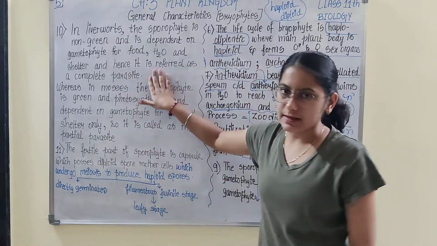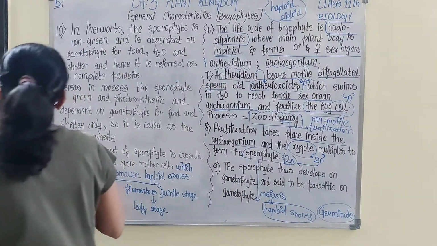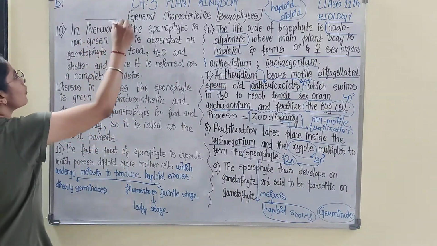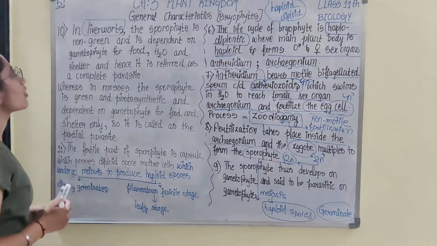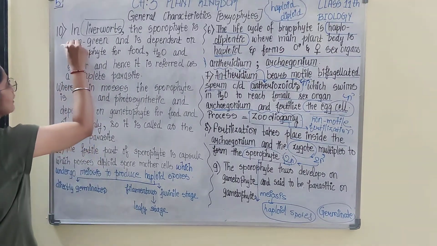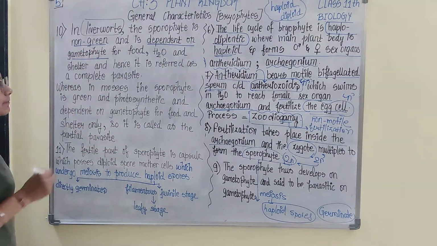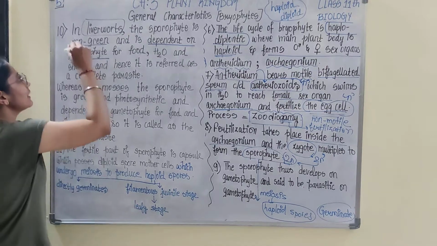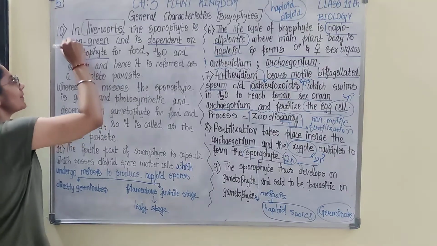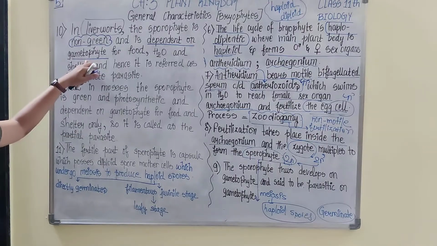The reason is this, that in case of liverworts, one of the classes of bryophyte, the sporophyte is non-green. The sporophyte is non-green and is dependent on the gametophyte. Why is it dependent on gametophyte? Because it is non-green. So for what is it dependent on gametophyte?